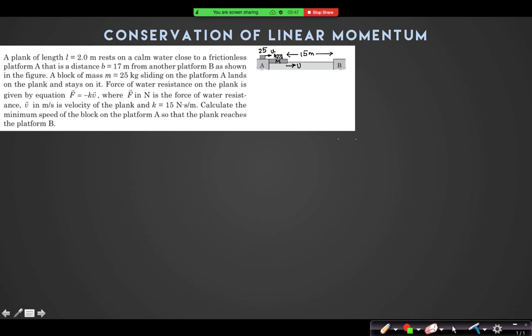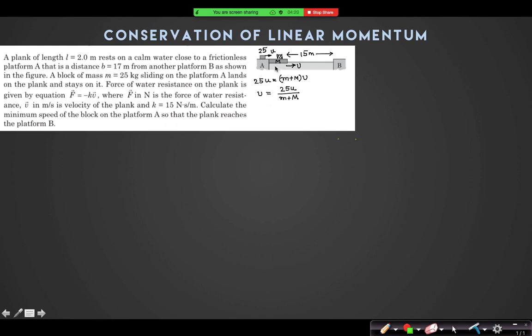On the system, there is no horizontal force. So, can I write down this 25u is equal to m plus m into v? So, the v is equal to 25u by m plus m. Yes or no?